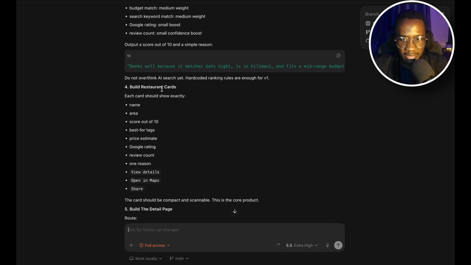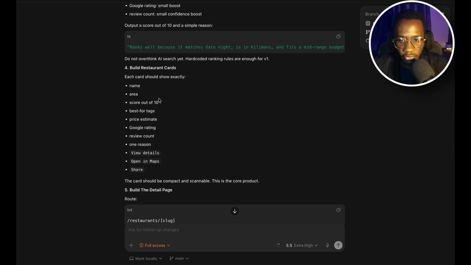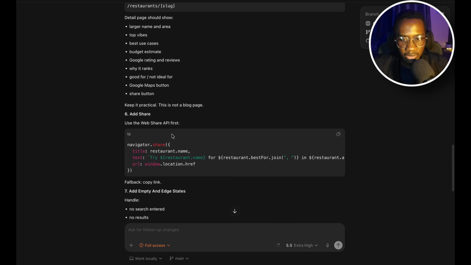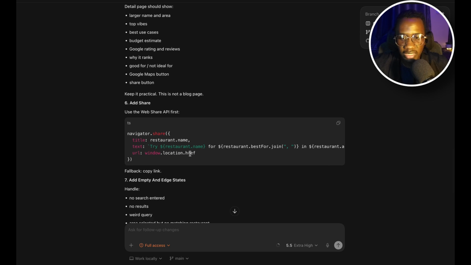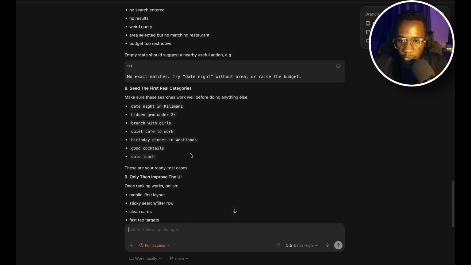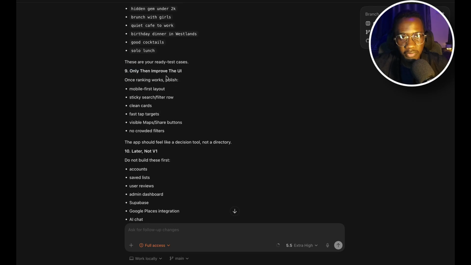We'll also need to build the restaurant cards. Each card should show name, area, score, best for tags, price estimate, and the rest. Then we'll also need a details page where you get to click on the card and see details about the restaurant. Then there's also going to be a share button. So if you wish to share this with your friends, you can always share a link that's going to direct them to the restaurant you're suggesting. Then we're going to seed the first trail categories. Seeding is just giving it some data to start with, and we'll also have to improve the UI.